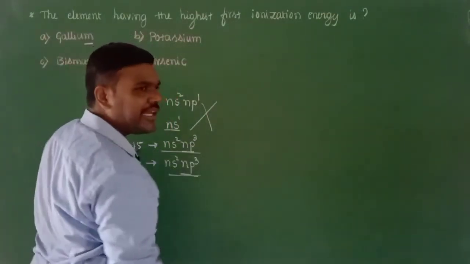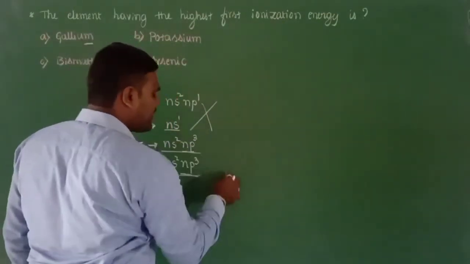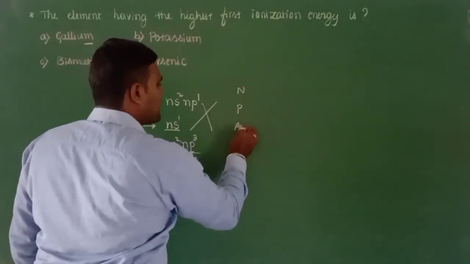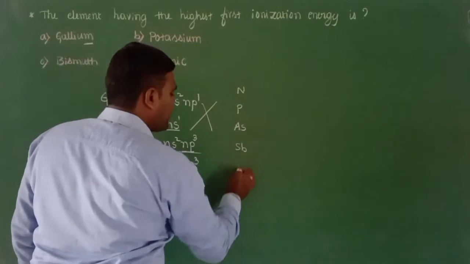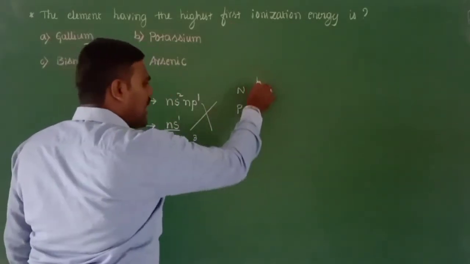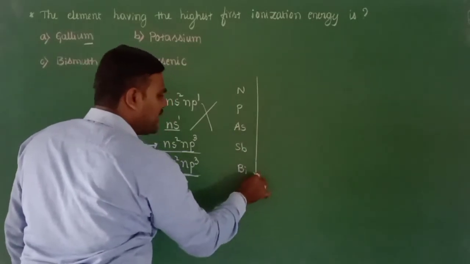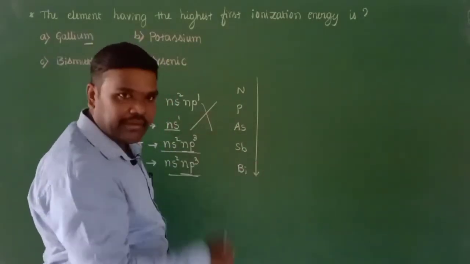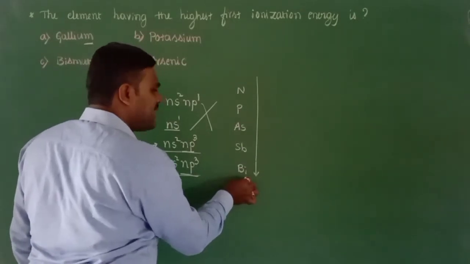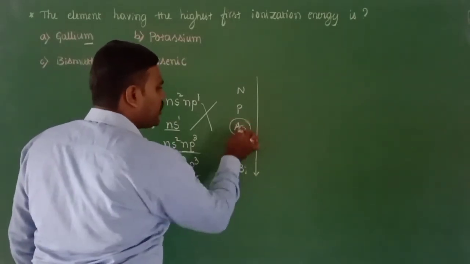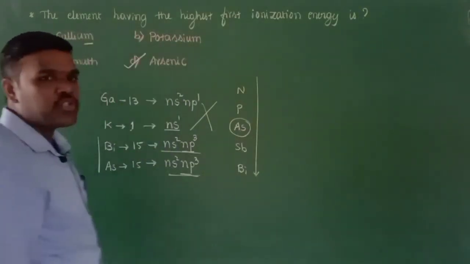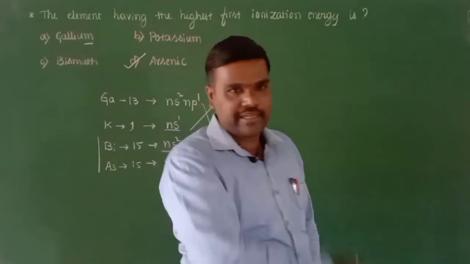If we go for the order of the elements present in group number 15: nitrogen, phosphorus, arsenic, antimony, bismuth. This is the order of the elements. As we know, as you move down the group, ionization energy decreases. So bismuth will have the least ionization energy compared to arsenic. So the correct answer for the question is option D, that is arsenic.